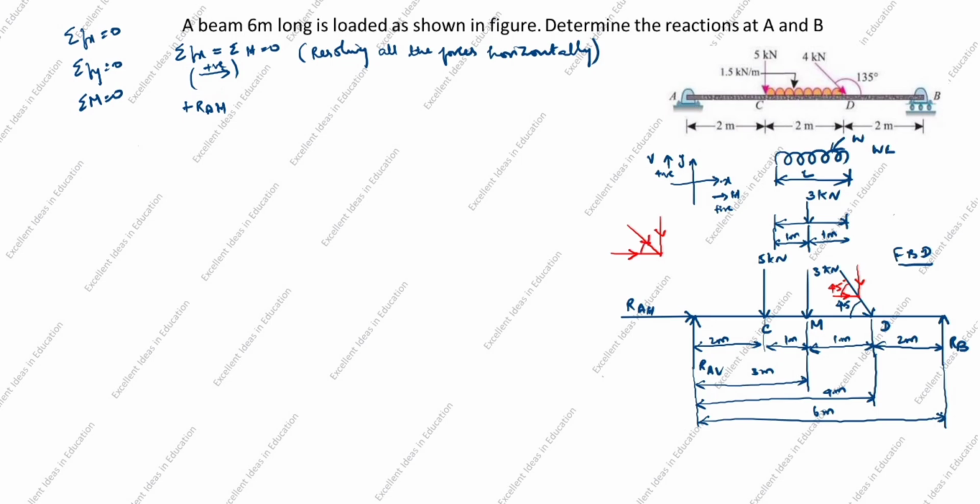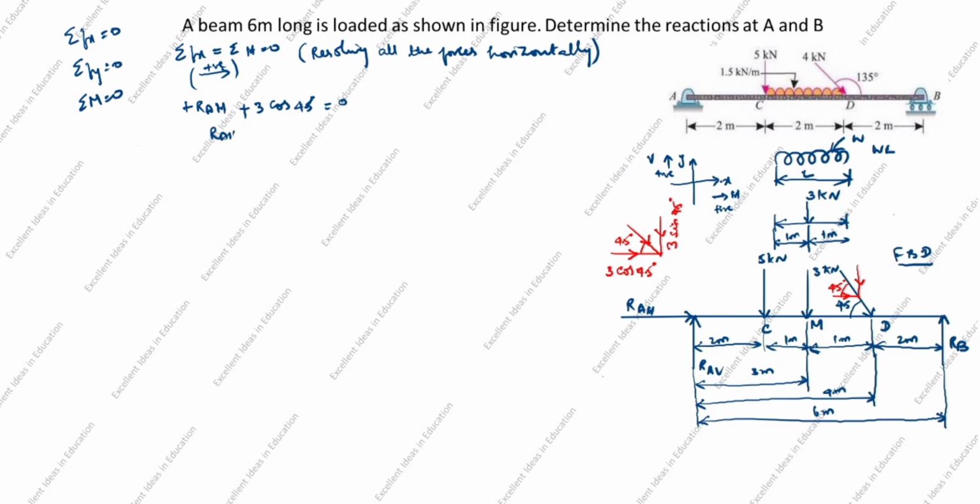This is 45 degree. So 3 cos 45 degree. The other side is 3 sin 45 degree. Now we will take only horizontal. So horizontal goes this side. You see the arrow goes this side, so this side is positive. We will take plus 3 cos 45 degrees equal to 0.